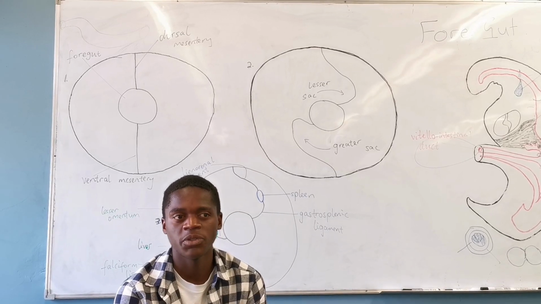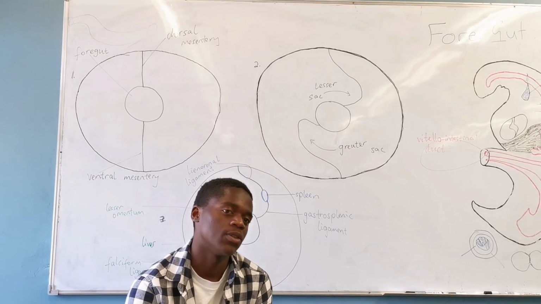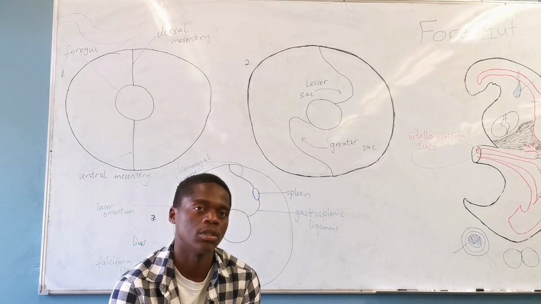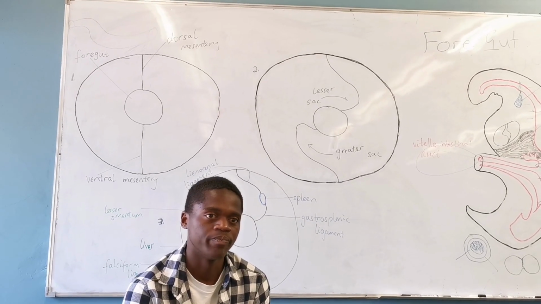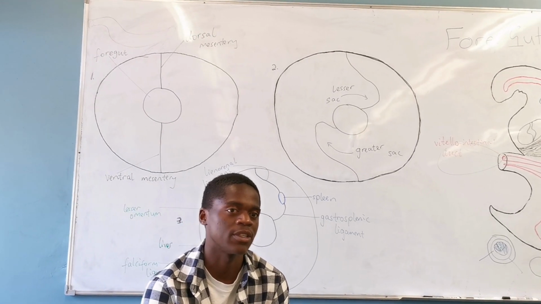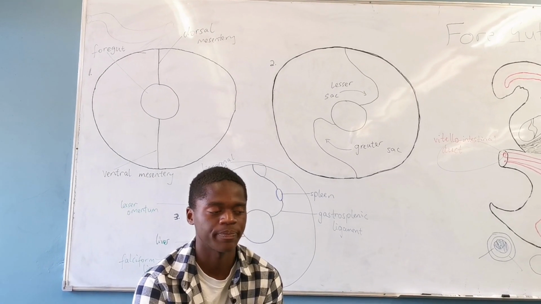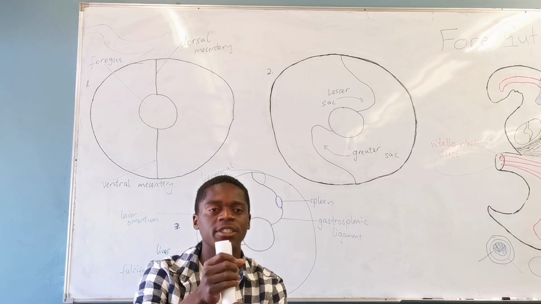So now we're going to take a step further. We're now going to be looking at the stomach. The stomach is the most dilated part of the foregut, and around the 4th week, it takes its shape, which we say is fusiform. So imagine that this is my gut tube, and this is my stomach.